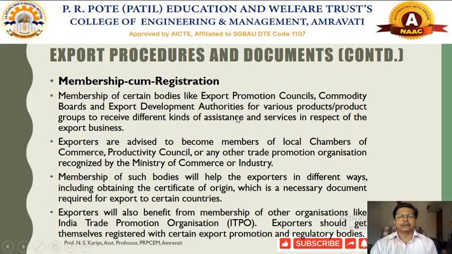The Government of India also initiated various chambers of commerce and productivity councils under the Ministry of Commerce and Industry. The exporter has to take membership as well as registration with these authorities, which will provide some assistance and services in respect of export businesses.